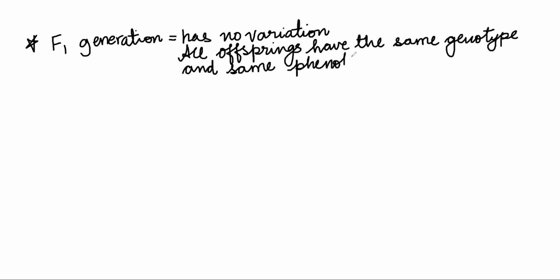This is very, very important. MCQs are asked in the NTSE and other exams. In the F1 generation there is no variation. All offsprings have the same genotype and the same phenotype.